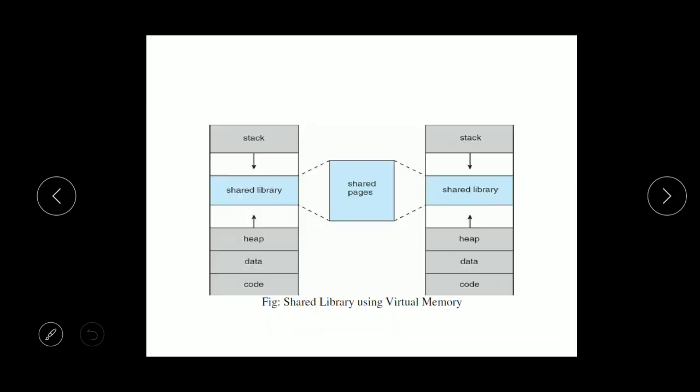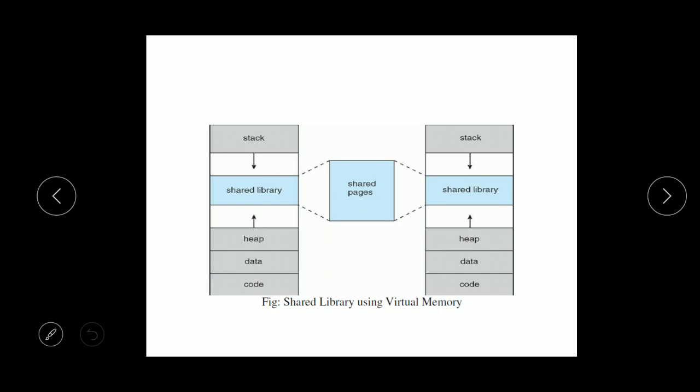Now coming to shared libraries using virtual memory. System libraries can be shared by several processes or programs through mapping of the shared object. A shared library is held in a page that can be shared by multiple processes through shared pages.